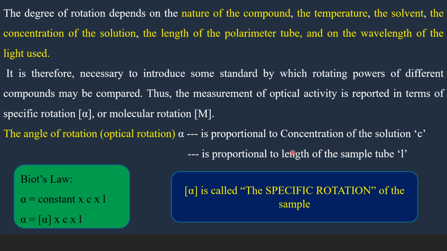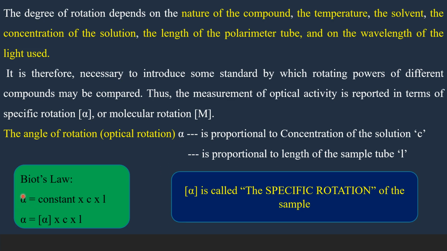So when it interacts with more chiral molecules, the angle of rotation, the optical rotation alpha, also increases. Therefore, alpha is proportional to the concentration of the solution. Alpha is proportional to the length of the sample tube L.